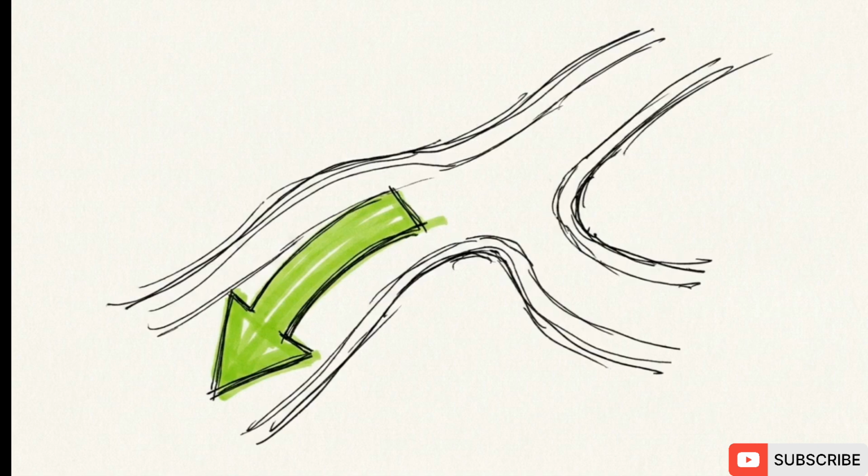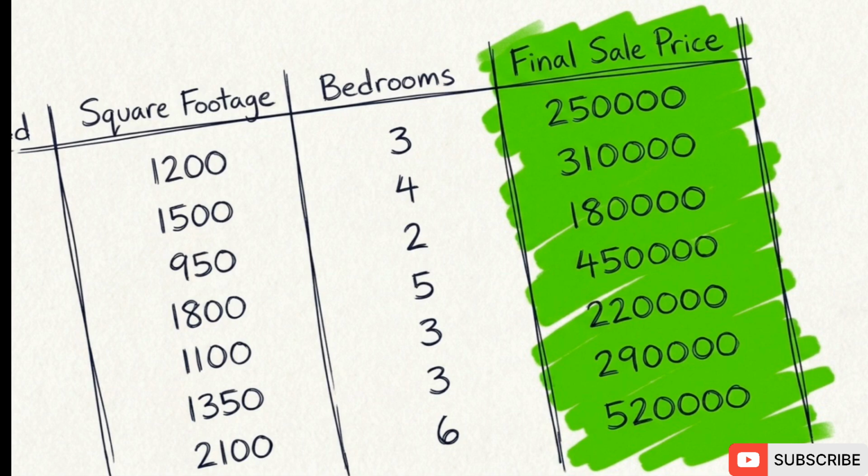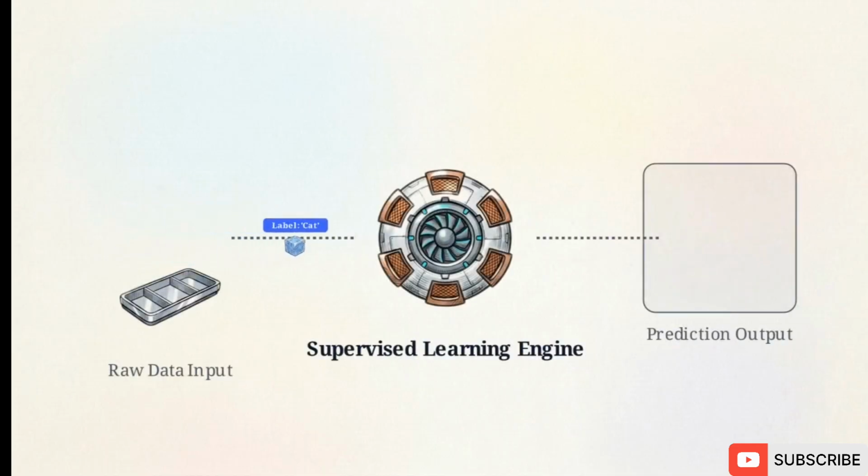If you already know the exact prediction you want your model to make, you take the first fork in the workflow. This path requires supervised learning. It is the specific methodology you use to predict specific outcomes based on historical examples. To build this, you feed the system labeled data. You give the machine inputs with the answers already attached, like a batch of images explicitly tagged cat or dog.